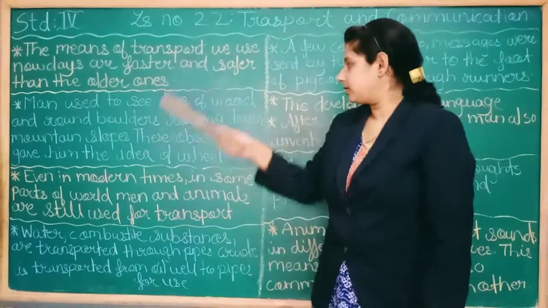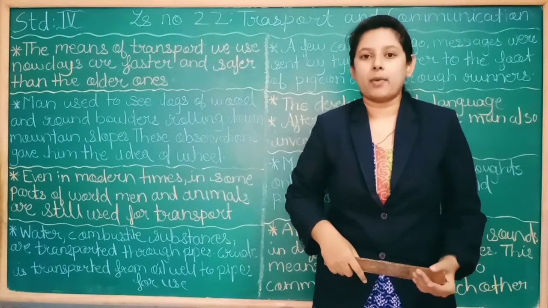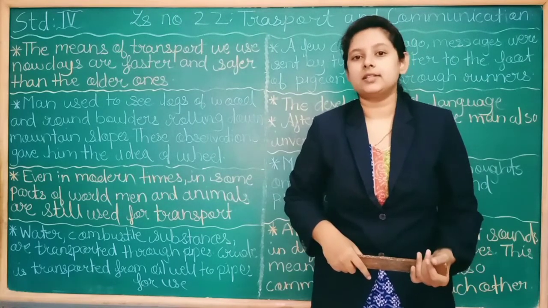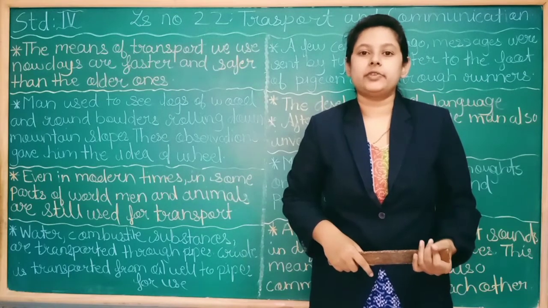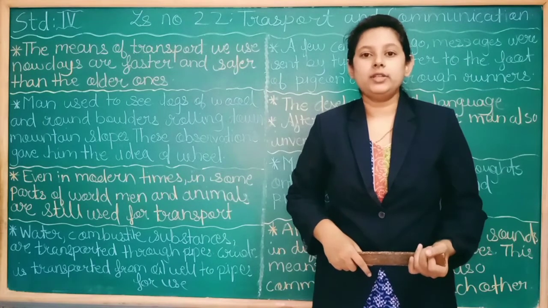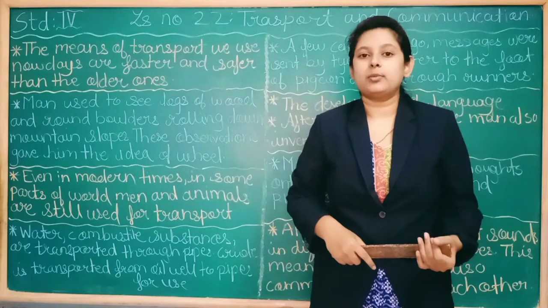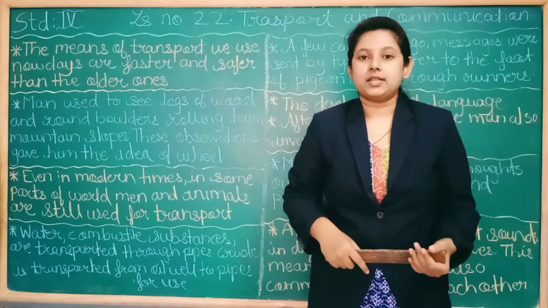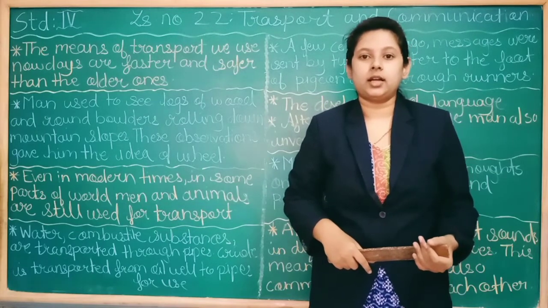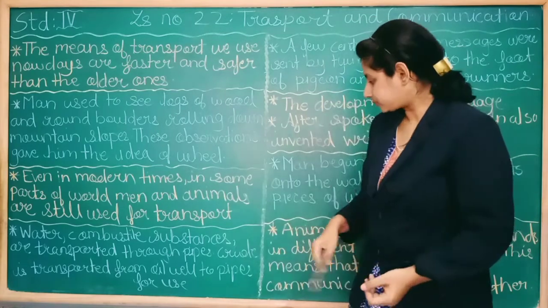Now we have seen plants and animals. Now we will see about water and the combustible substances, that is the natural gas, the mineral gas. These are the combustible substances we have studied in the previous lesson. So how are these transported, how are these brought to us? These are brought to us through pipelines, water and the natural gases, the mineral gases, that are the combustible substances.